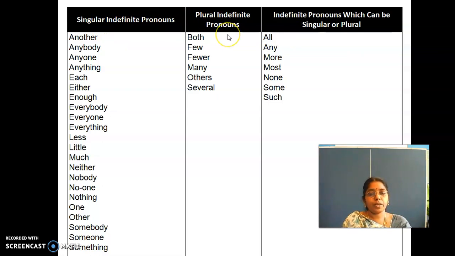Plural indefinite pronouns: both. Both means two, so here it is considered plural. Both, few, fewer, many, others, several. Now, indefinite pronouns which can be singular or plural, right?